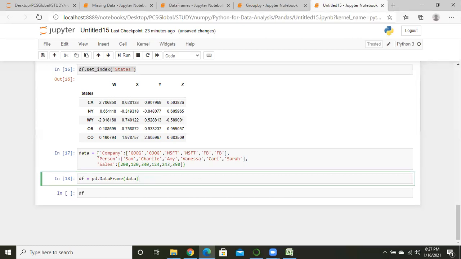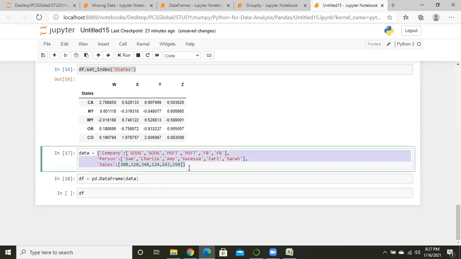So guys, what I am doing over here, can anyone tell me? I think it is a dictionary. It is a dictionary, okay, good. This is one dictionary, this is one dictionary.